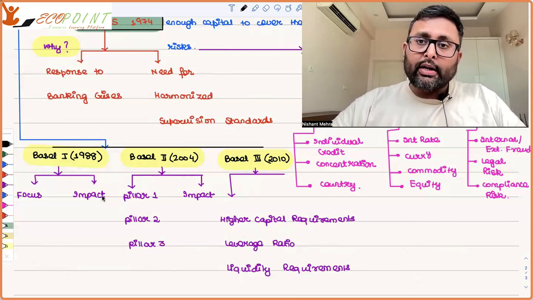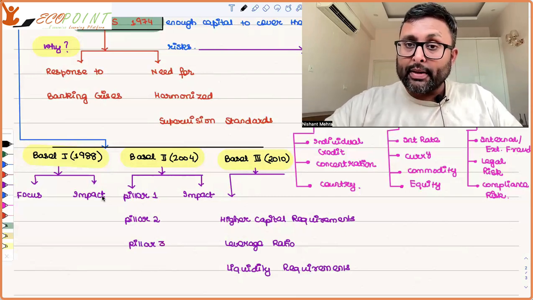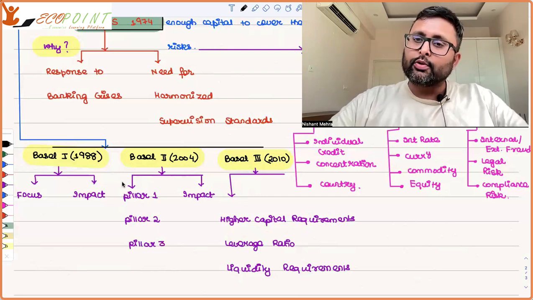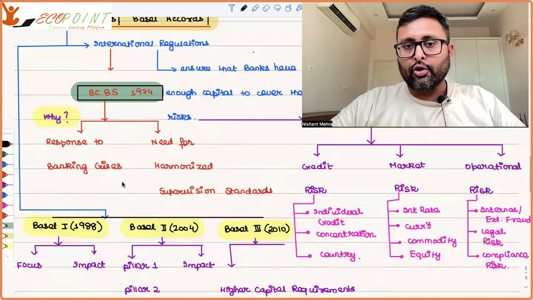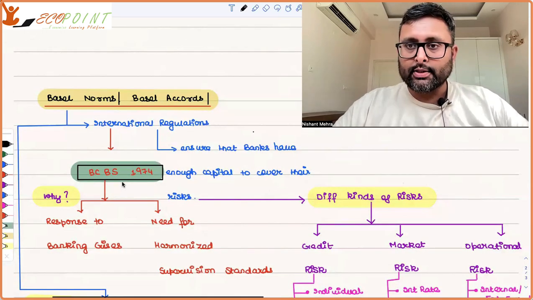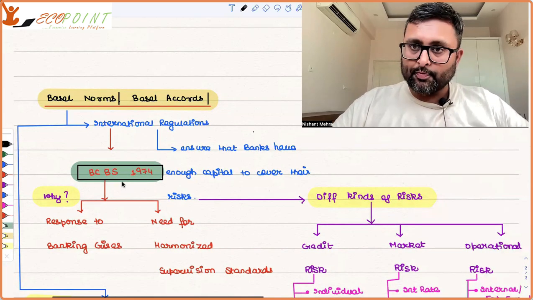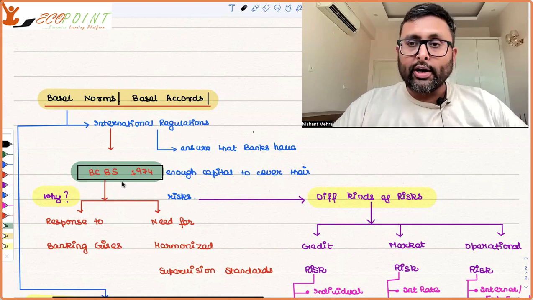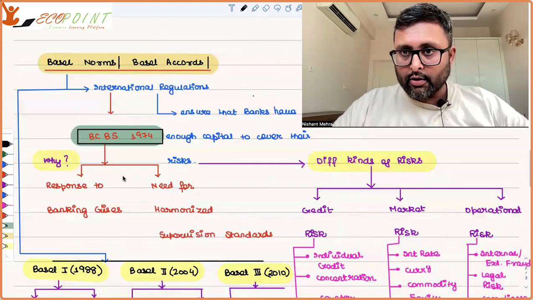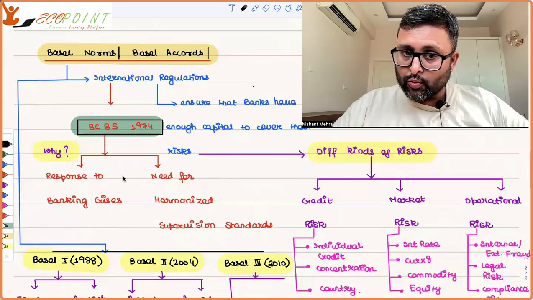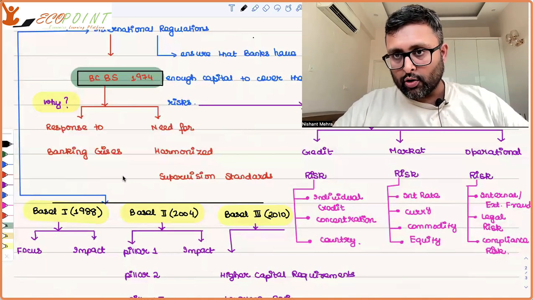So these were in a nutshell what the Basel norms were. This gives you some introduction to the Basel norms. Of course, there are many things to be discussed in all of these points, but this is just a gist of what the Basel norms are, why this committee was set up, what exactly this committee did, what kinds of risks banks expose themselves to, and what the three Basel accords are, right?